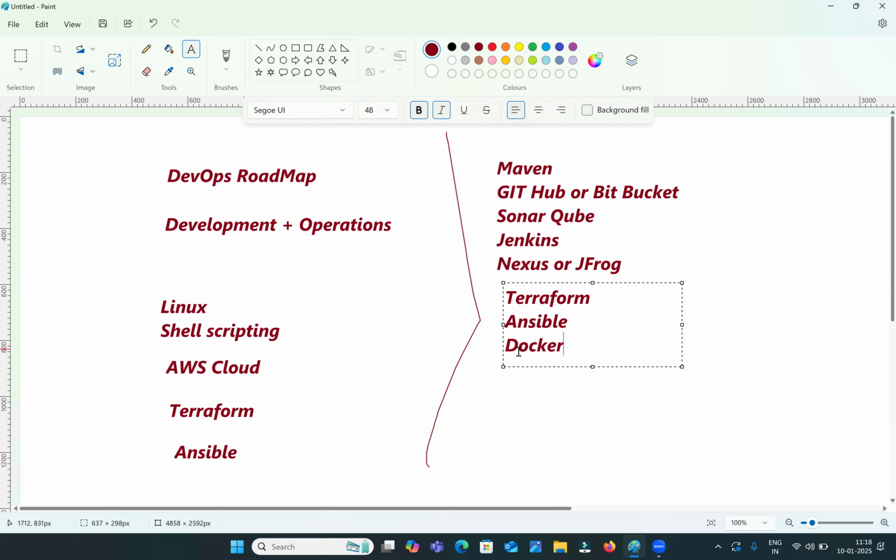So Docker is one of the most important tools, guys. Docker is a containerization platform. Before containerization, people used to work with virtualization.